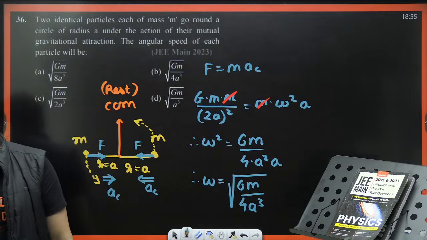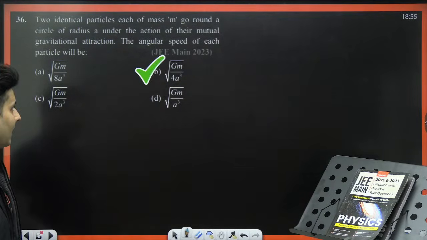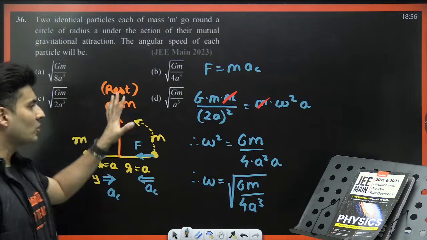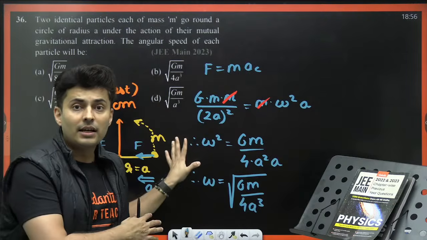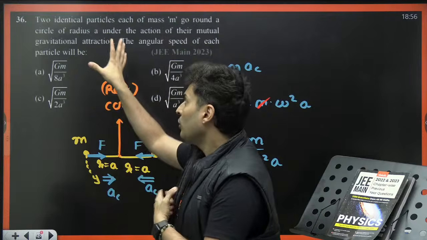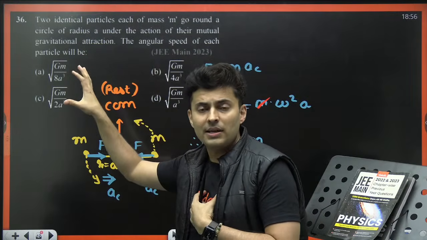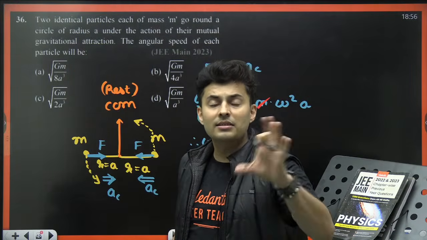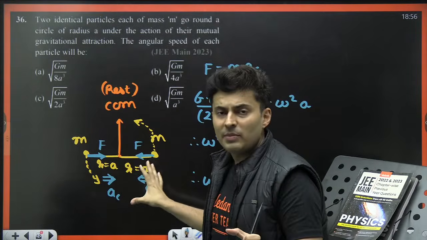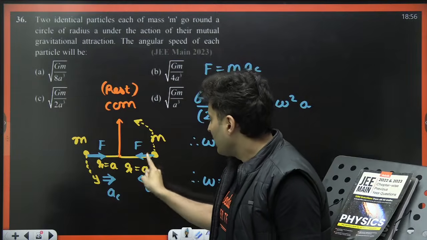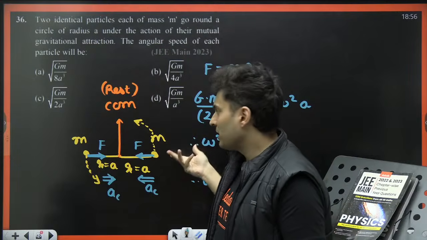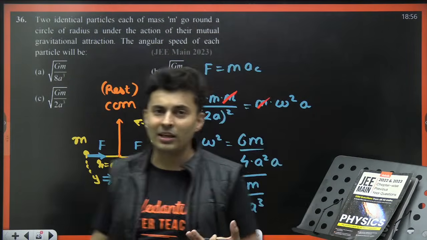Many of you have started marking the answers correctly. Very good. The answer is root GM by 4a cube. That's how this question was supposed to be solved. These kind of questions do come in the examination. Now remember, do you categorize this question as a gravity question? Yes, maybe 60% to 70%. But it also has maybe 10-20% or 30% concept of circular motion, because centripetal acceleration is involved. Maybe 5-10% concept of Newton's law, F is ma, right?